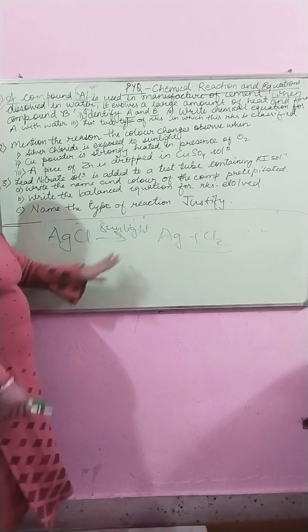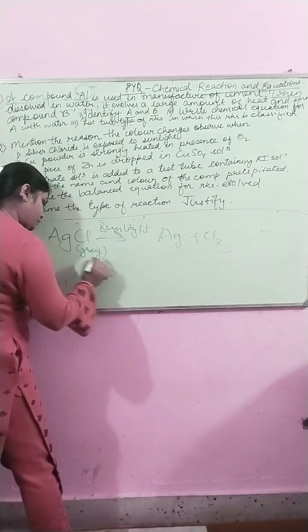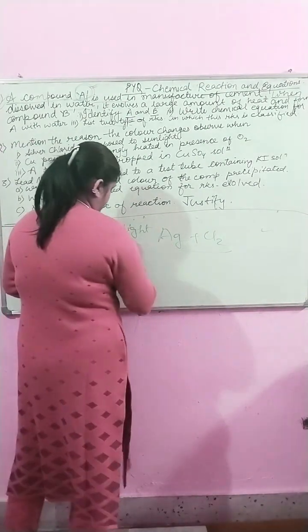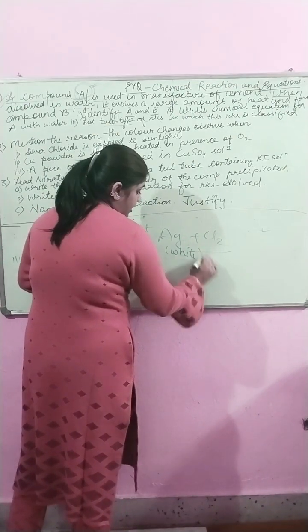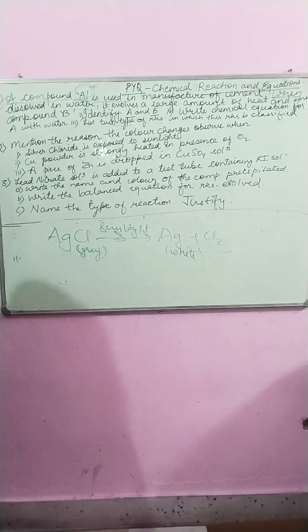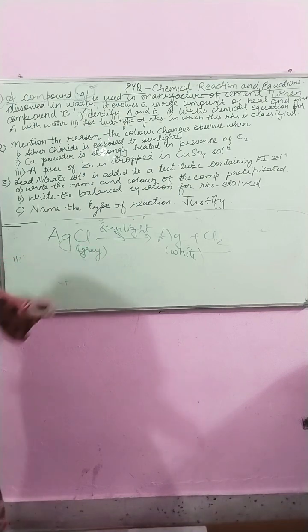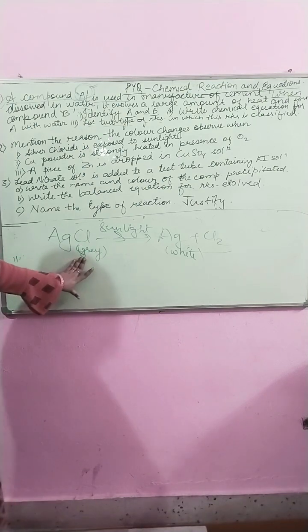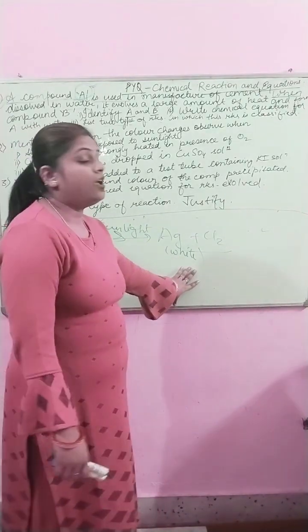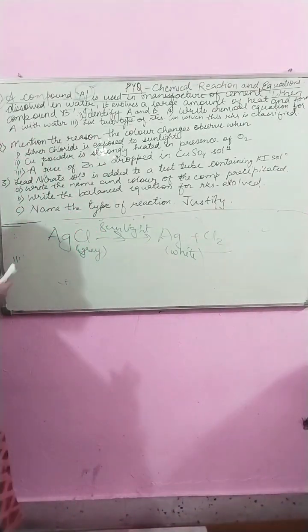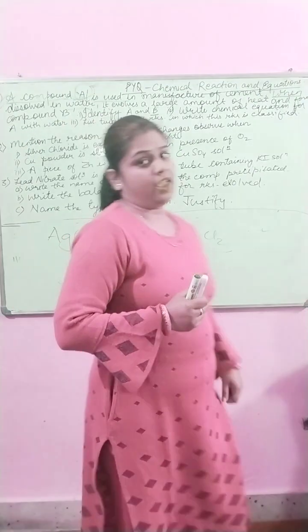Silver chloride is gray in color, and when it decomposes, when it is exposed to sunlight, it becomes white in color. So the decomposition reaction takes place here. Silver chloride is gray in color, and when exposed to sunlight, it becomes white. So the type of reaction occurring here is a decomposition reaction.